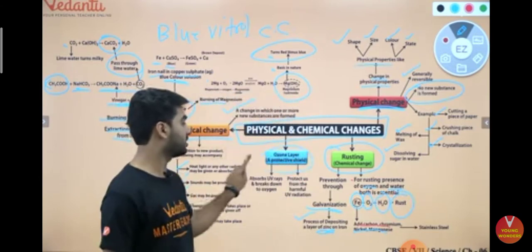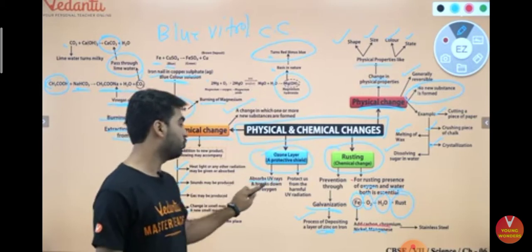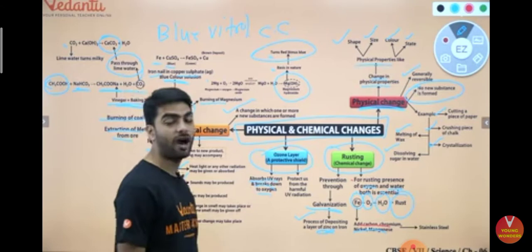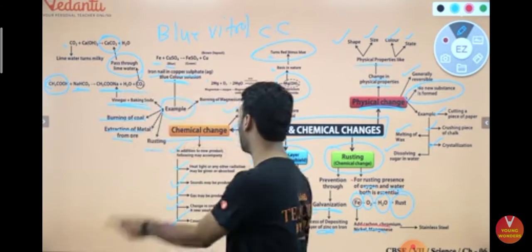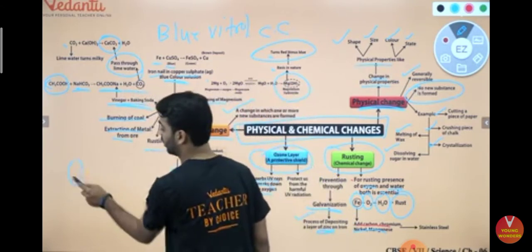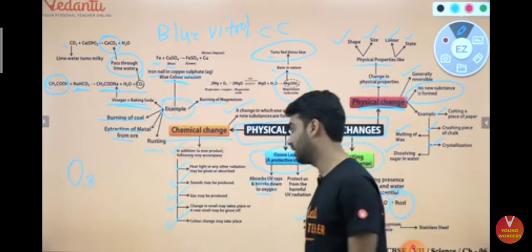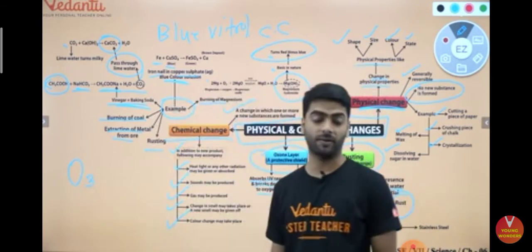Talking about the ozone layer, it is the protective layer. It absorbs UV rays and breaks down to oxygen. It protects us from the harmful UV radiation. Ozone is nothing but O3. It is a layer in the stratosphere of the atmosphere.